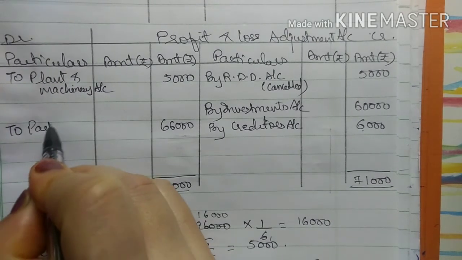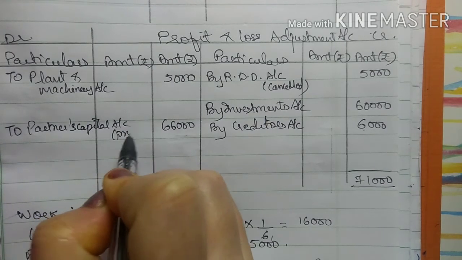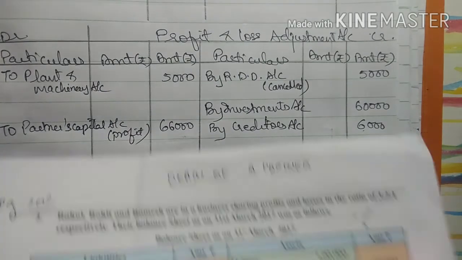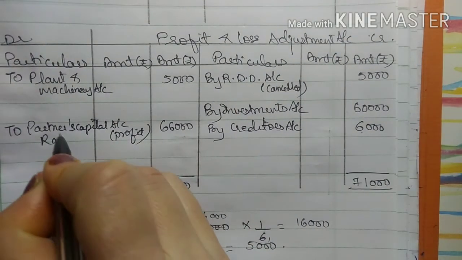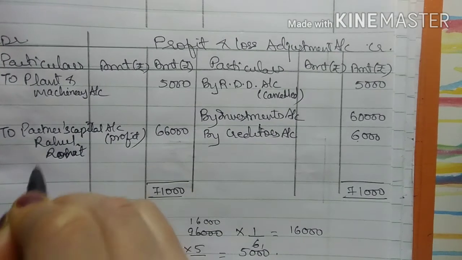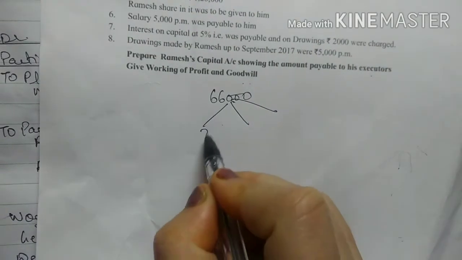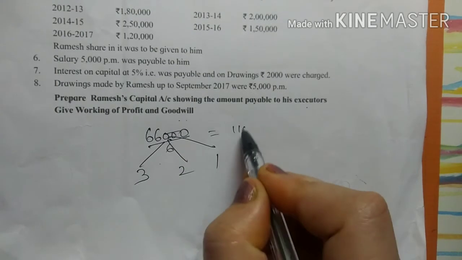So this will be transferred to partners capital account, in bracket profit, and the three partners are Rahul, Rohit and Ramesh, and the profit sharing ratio of them is 3:2:1. So this is to be divided into 3:2:1. That is, I will divide it by 6, so I will get 11,000.